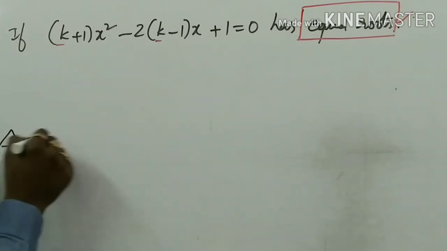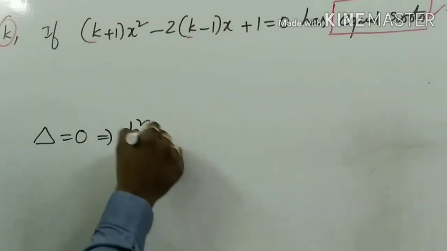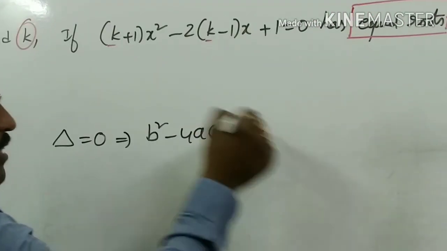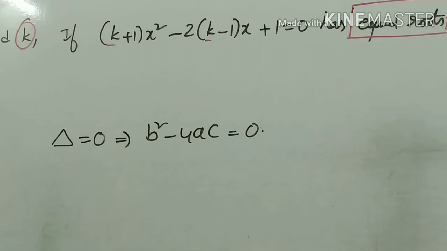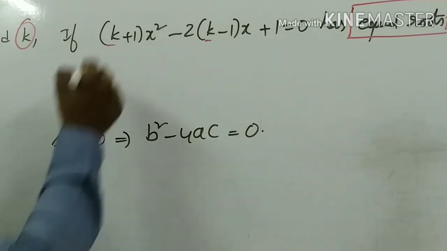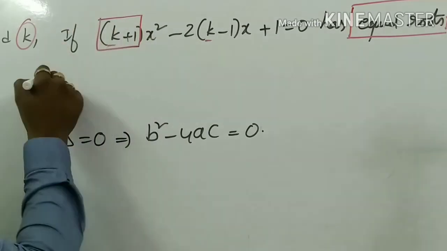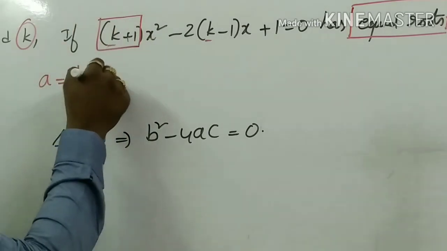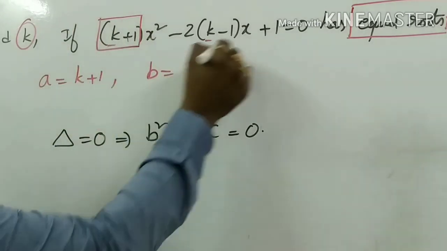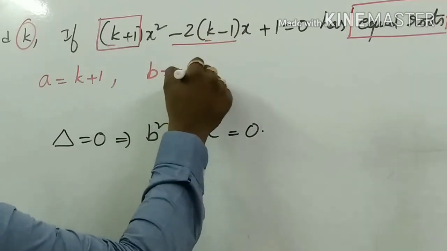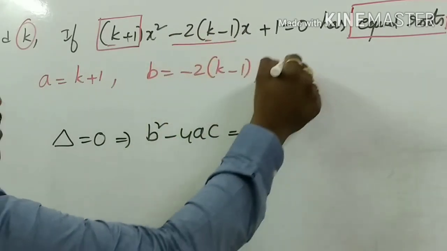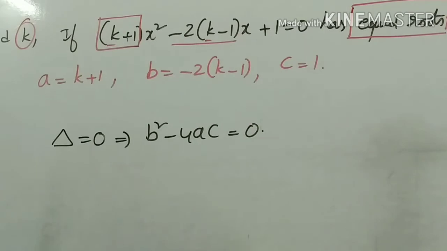If delta is equal to 0, that means b square minus 4ac is equal to 0. Then what is a, what is b, what is c? The x square coefficient is a, so a is equal to k plus 1. The x coefficient is b, minus 2 into k minus 1. The constant is c, where c is equal to 1 only.